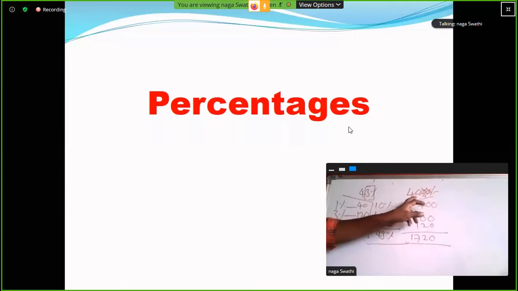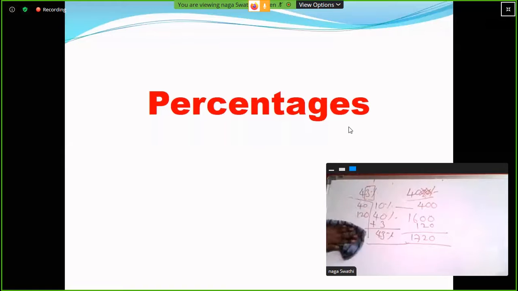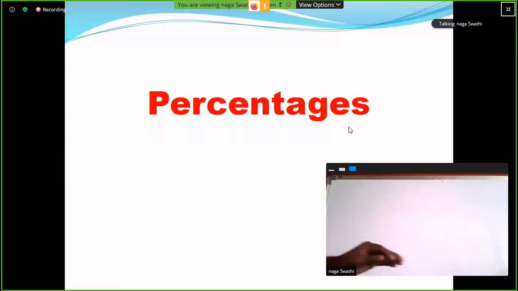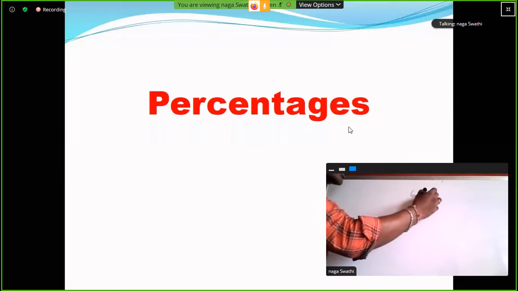So for total amount 4,000 rupees, then find the value of 43 percentage. 10 percentage out of 4,000, 400. So 40 percentage into 4, 1,600. Clear? So 1% value 40. So 3% value 120. So 1,600 plus 120, 1720 rupees. Okay.